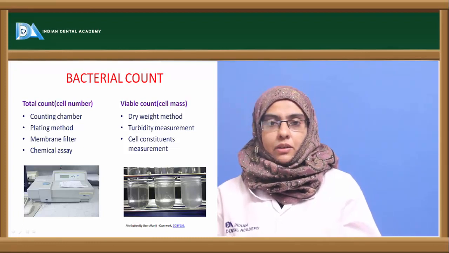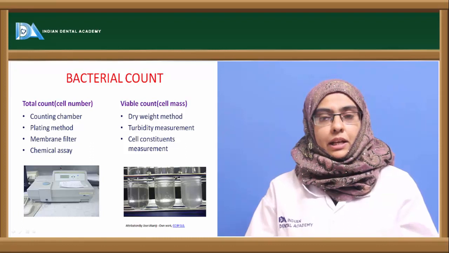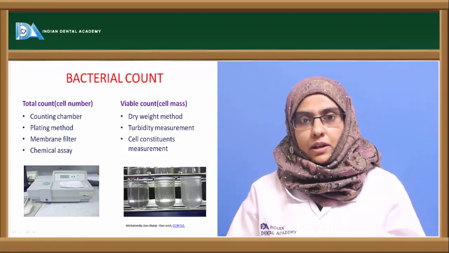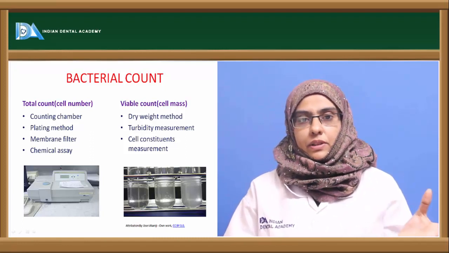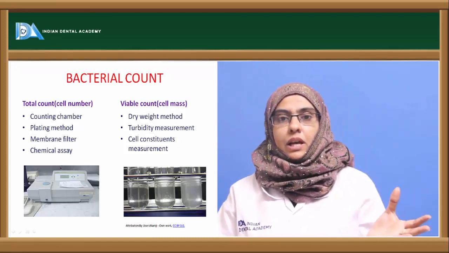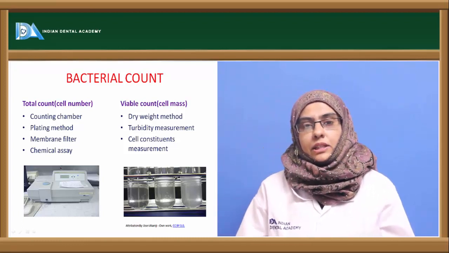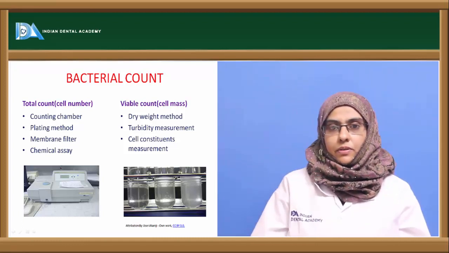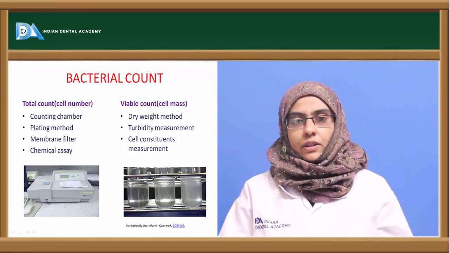Again, in the total cell count, you can go for special chemical assays, that is, measuring the nitrogen component present in the organism. Nitrogen is an important component that forms the basis of the organism's cell wall or nucleic acid. So you can calculate the amount of nitrogen present to know the number of microorganisms. So this is nothing but the total cell count of the organism.